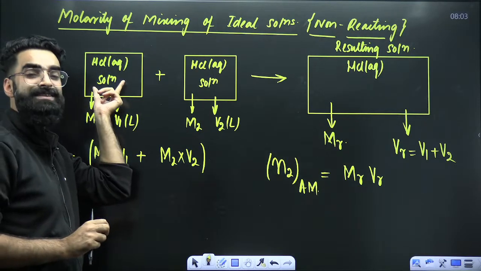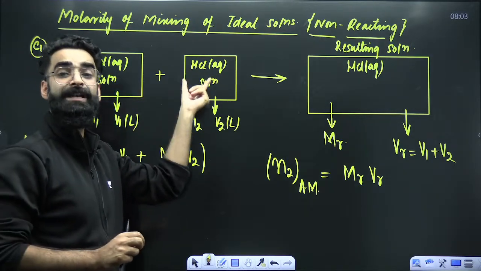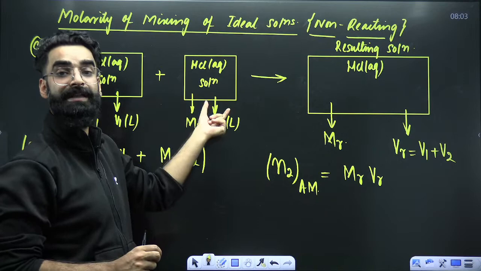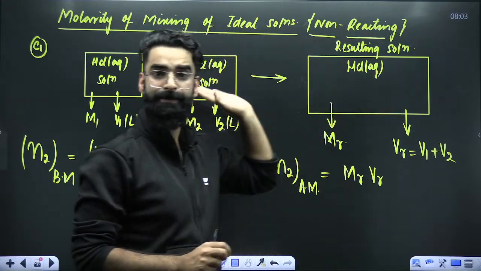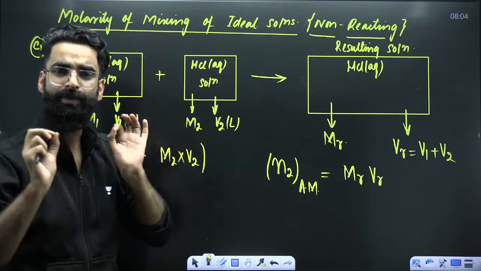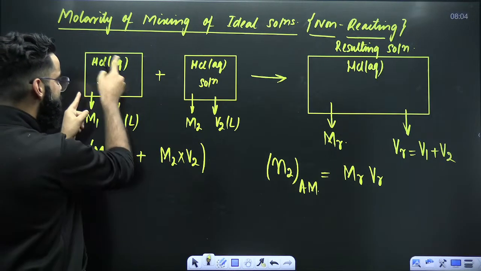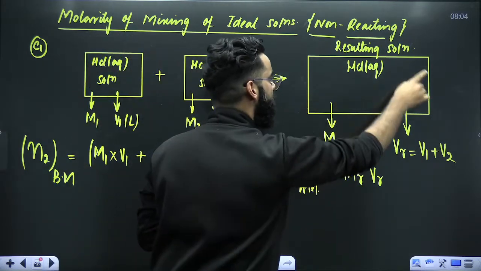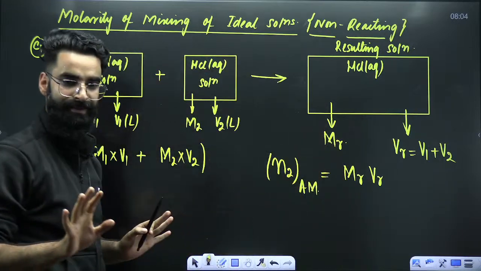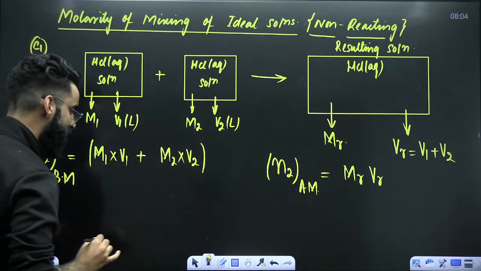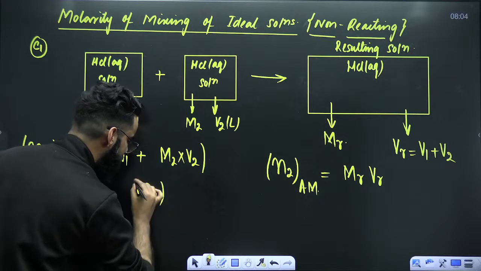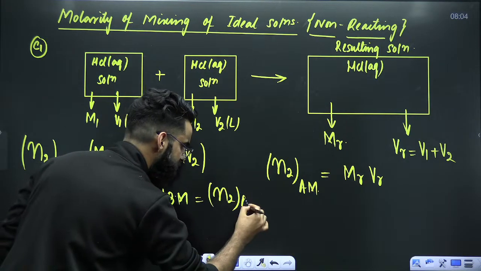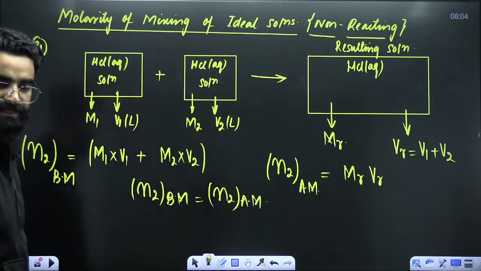whatever solute was here in this container, plus whatever solute was there in this container, the entire solute present in both the containers would finally reach this container because you're adding them up. So can I say the number of moles of solute in this container plus the number of moles of solute in this container will be equal to the number of moles of solute present in the final container, right? So the concept I'll be writing here is: number of moles of solute before mixing has to be equal to the number of moles of solute present in the final container after mixing.